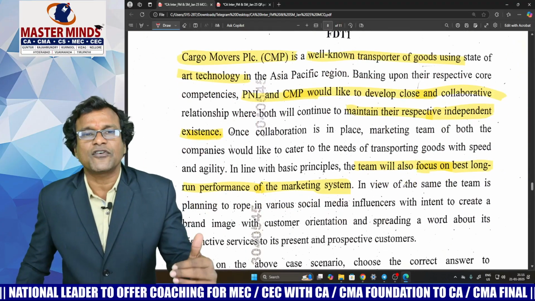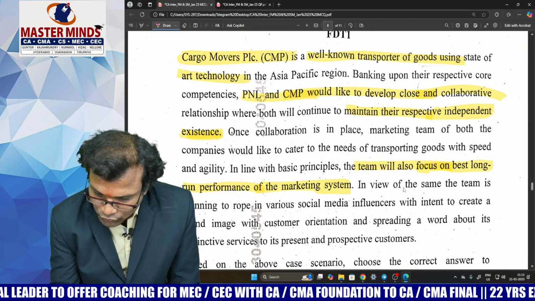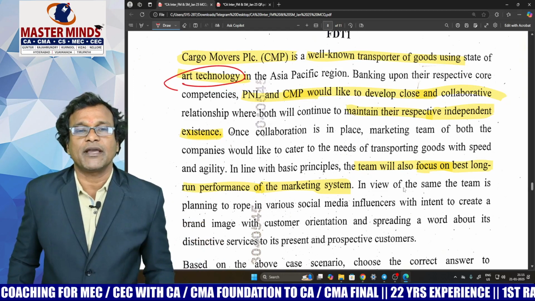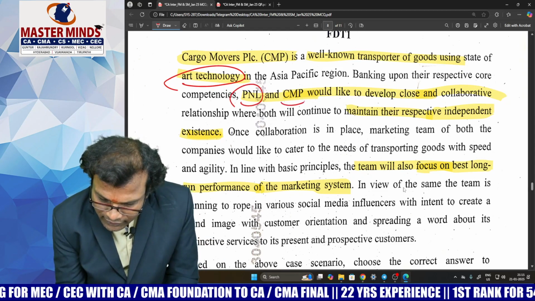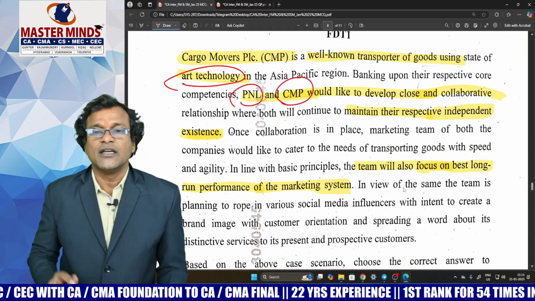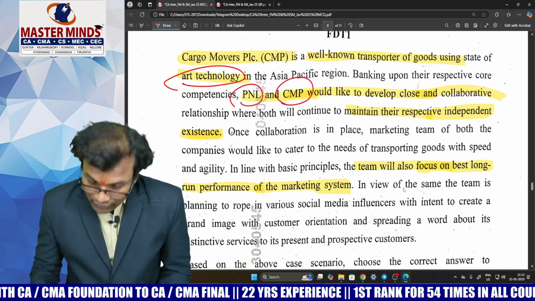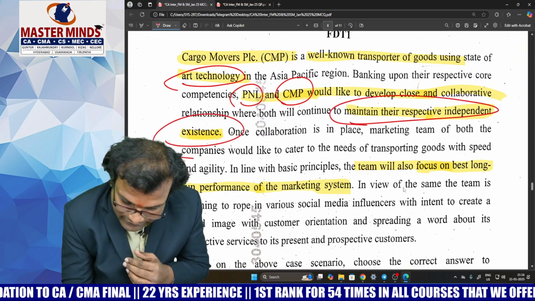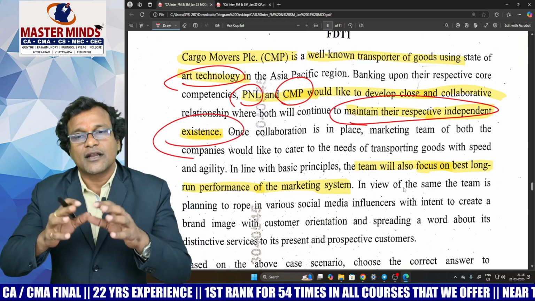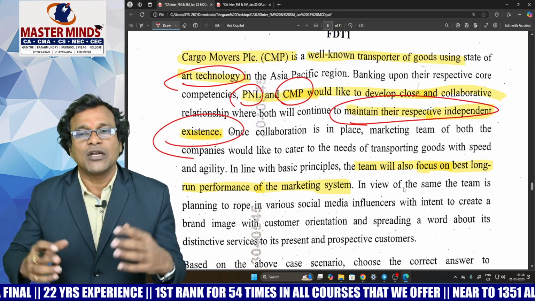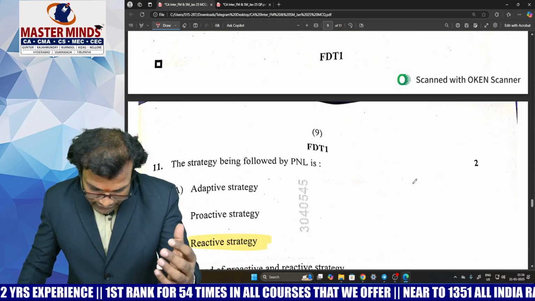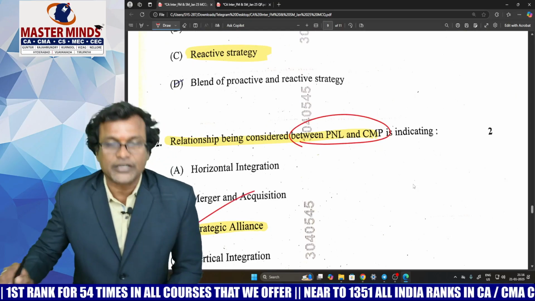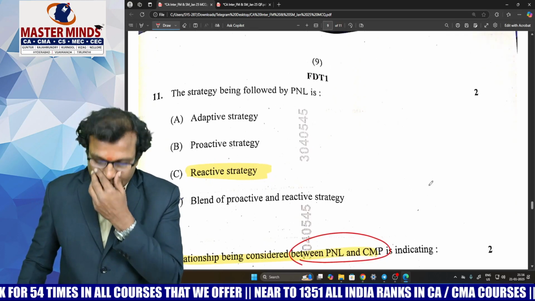Now look at the last paragraph of that case scenario. CMP is a well-known transporter of goods using state-of-the-art latest technologies, used by some cargo movers PLC, the CMP company. Now the original company P&L and the company using the state-of-the-art technology want to collaborate with each other. Even though they are working together, they are still independent organizations. Now look at the corresponding MCQ here. The relationship between these two companies is considered a strategic alliance, since they are maintaining themselves as independent organizations.